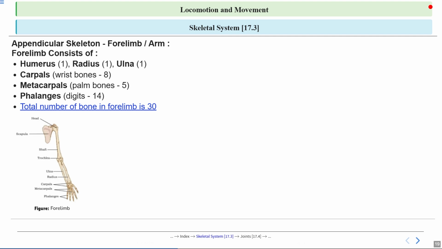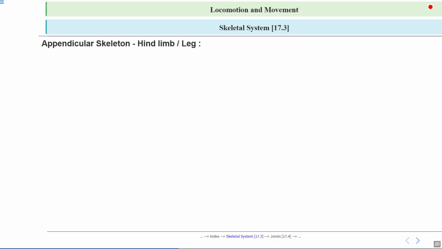Now look into this diagram carefully. This is the image of the bones that are present in the forelimbs. So always try to remember this image, as it will help you in visualizing the concept of the appendicular skeletal system, or we can say the upper arm, whatever we have discussed just now.